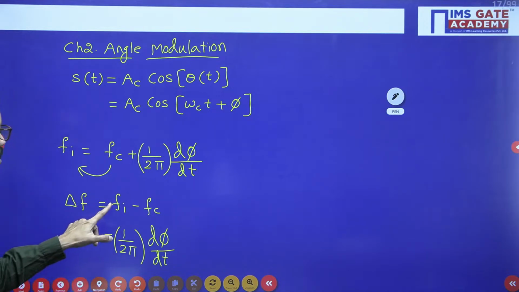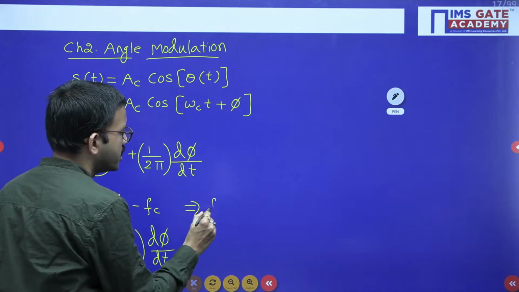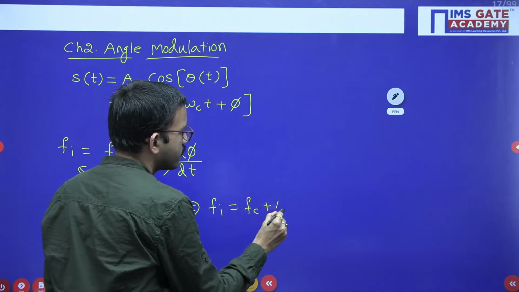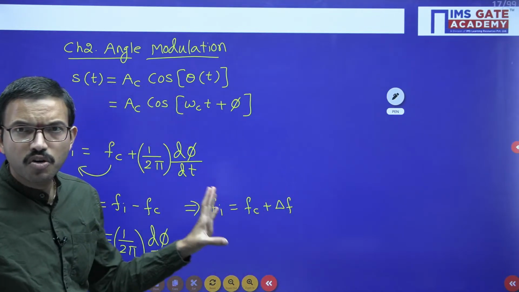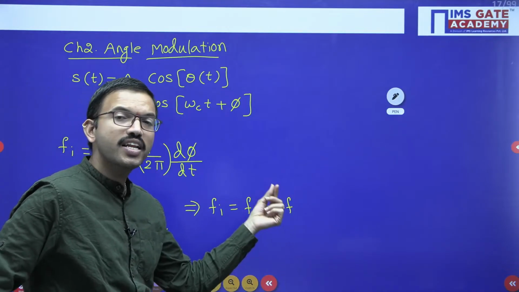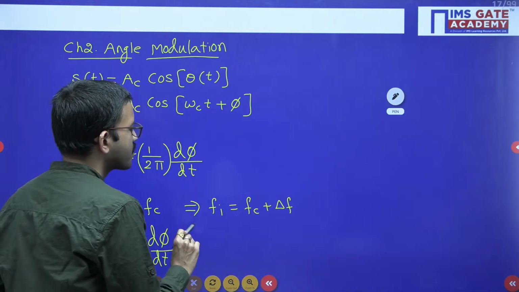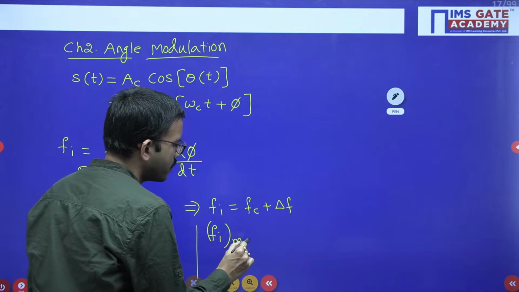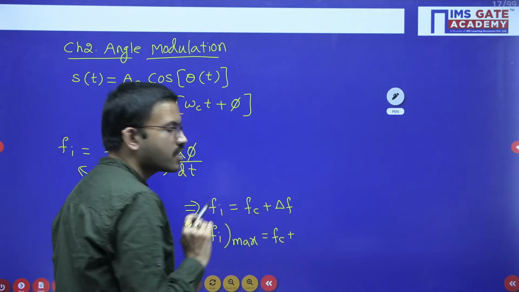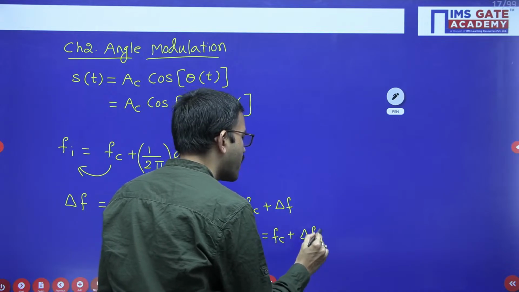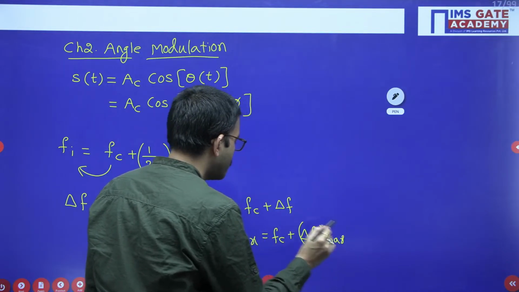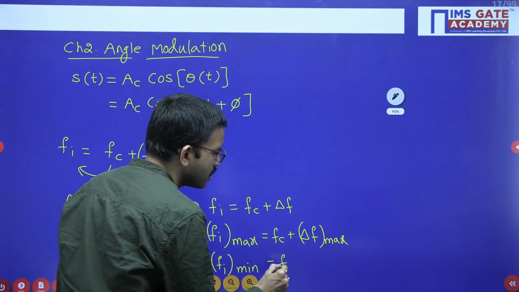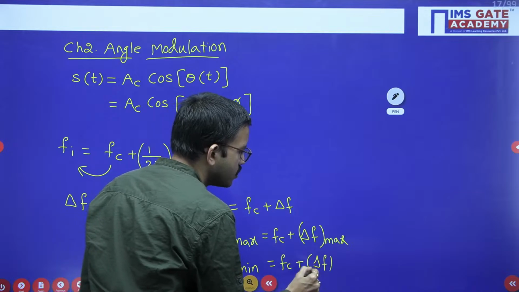Now from here I am writing one more relation: Fi equal to Fc plus delta f. You can observe here that in frequency modulation, the carrier frequency varies in accordance with the message signal. If you want to get the maximum instantaneous frequency, Fc is anyway constant, so the frequency deviation you should get maximum. Similarly, if you want the minimum instantaneous frequency, Fc is the same as it is, but the frequency deviation you should get minimum.